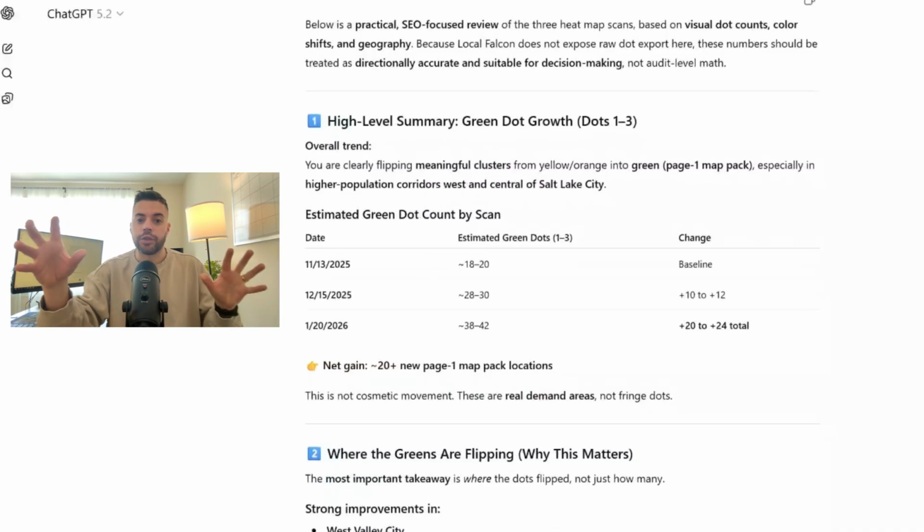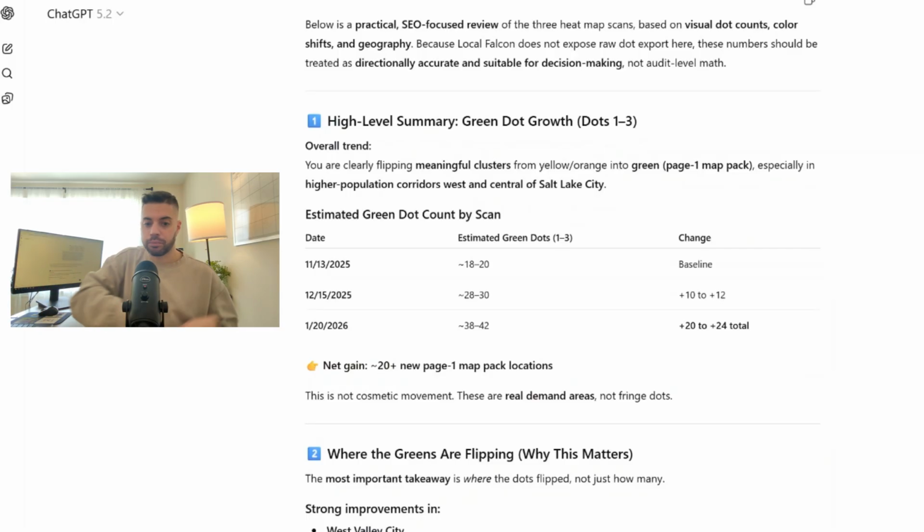So the first is the high level summary. Green dots, that represents your page 1 Google search ranking. So on November 13th, we had around 18 or so green dots. On December 15th, 28. And now on January 20th, around 38 to 42. That's a plus 20 more dots flipped on page 1 of Google for my client. That's what's actually going to lead to more high quality impressions, website clicks, phone calls, and potential bookings for their business.